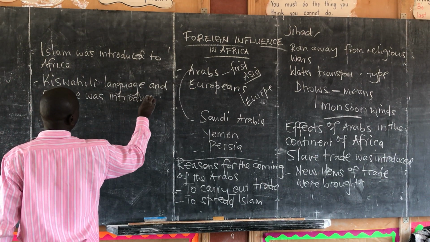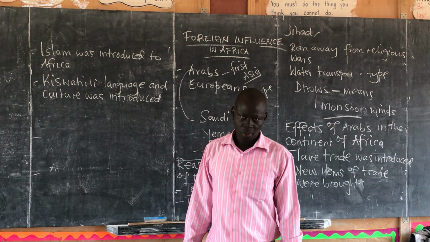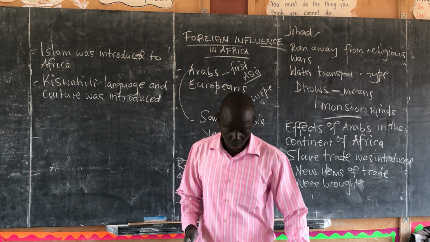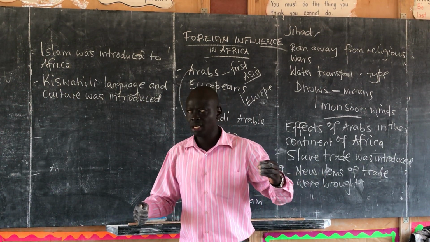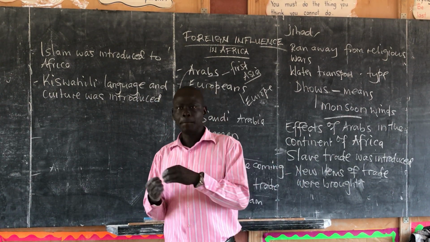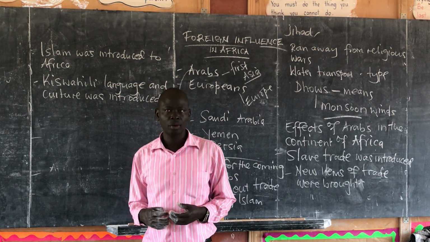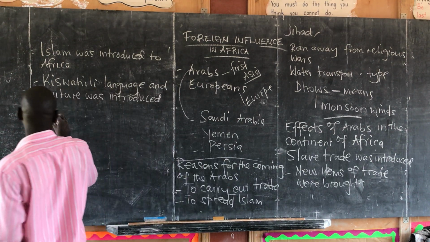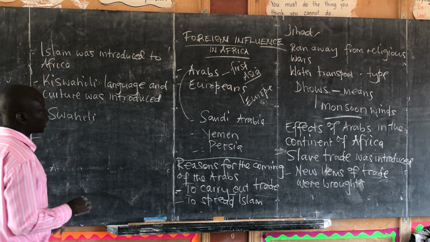So how, for instance in East Africa, was Kiswahili brought? We said the intermarriage of the Arabs and the coastal Bantu led to the introduction of the Kiswahili language. So Kiswahili is a mixed language of Arabic and Bantu. And we have even a culture where we have the people who are known as the Swahili. The people are called the Swahili. The language is called Kiswahili.